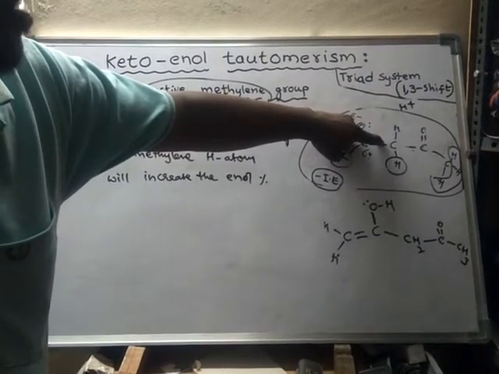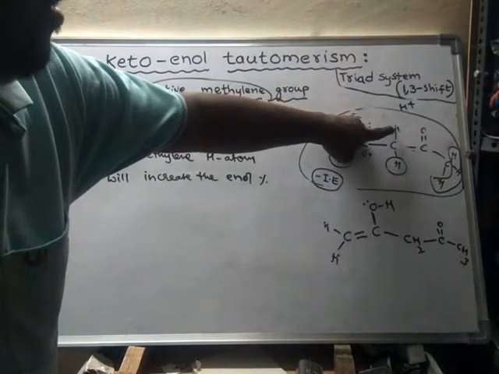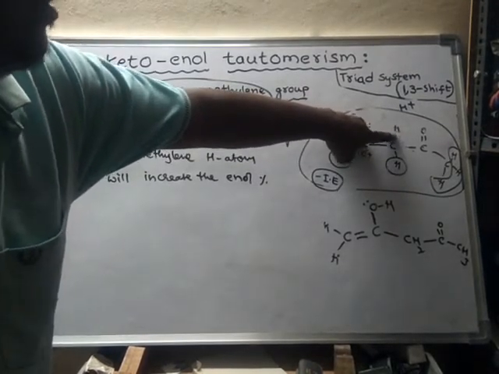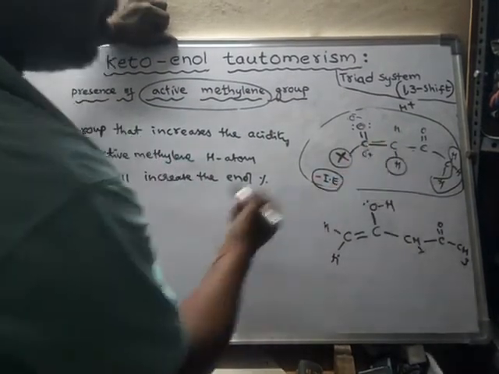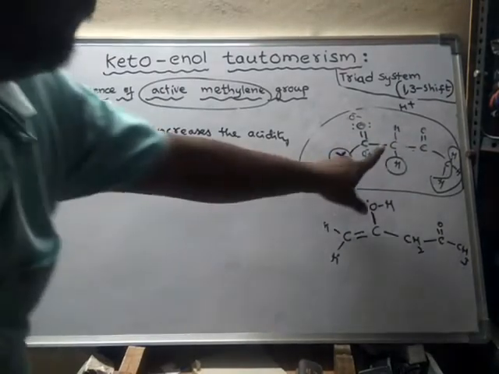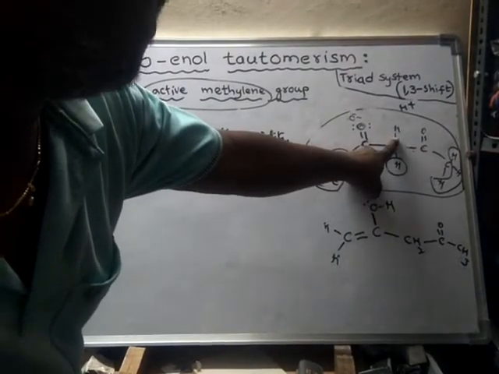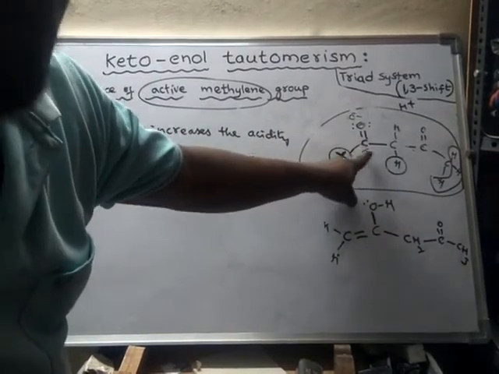It will immediately attract the electrons between the alpha carbon and the alpha hydrogen. So immediately this bond will break down, and the bond is attracted to this carbon. The movement of this bond depends upon the magnitude of positive charge on this carbon.